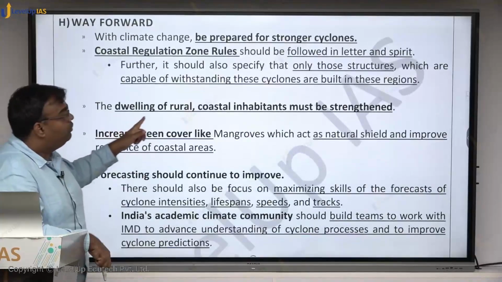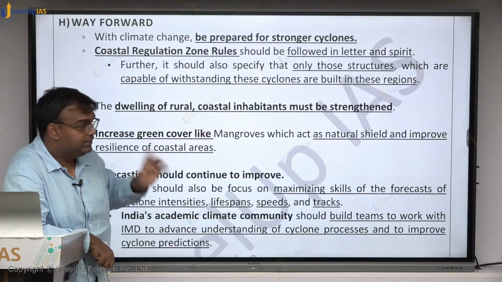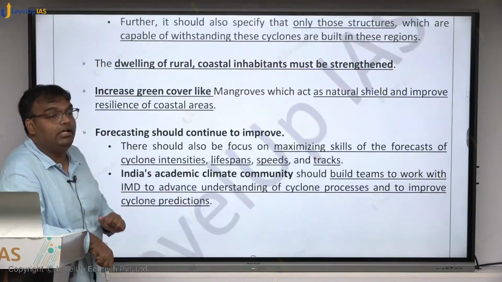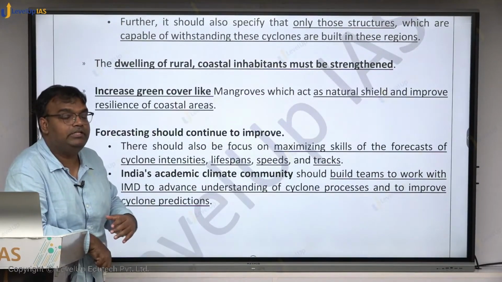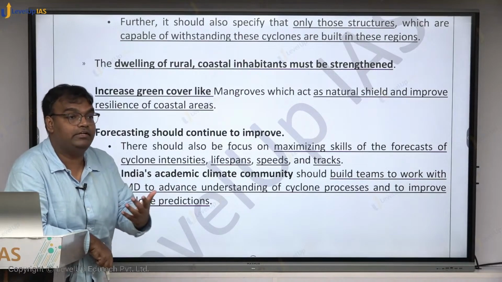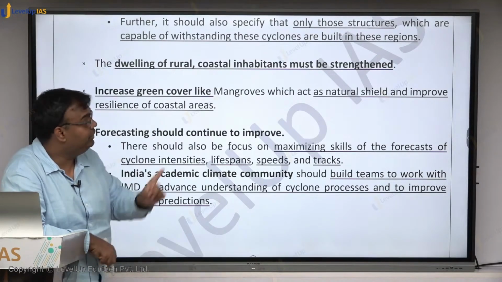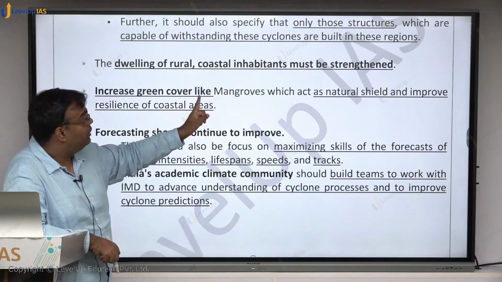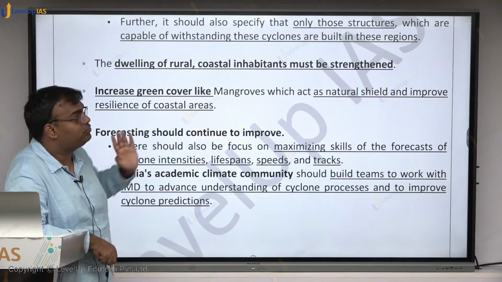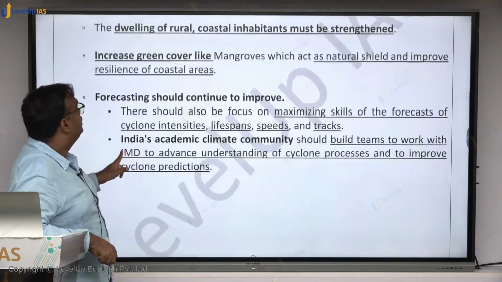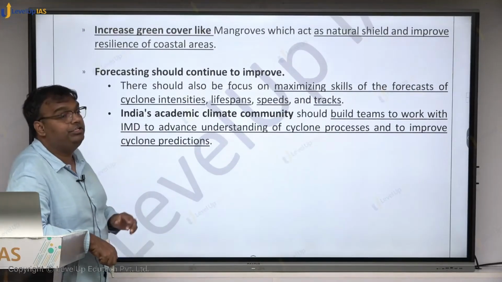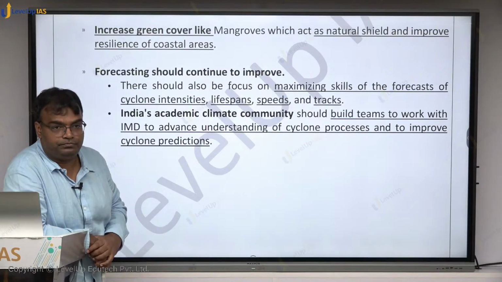Then the dwellings of rural coastal inhabitants must be strengthened. Increase green cover. It has been seen that in those areas where mangrove cover is higher, the negative impact of cyclones is lower. So we need to increase green cover like mangroves, which act as a natural shield and improve resilience of the coastal areas. Forecasting should continue to improve.